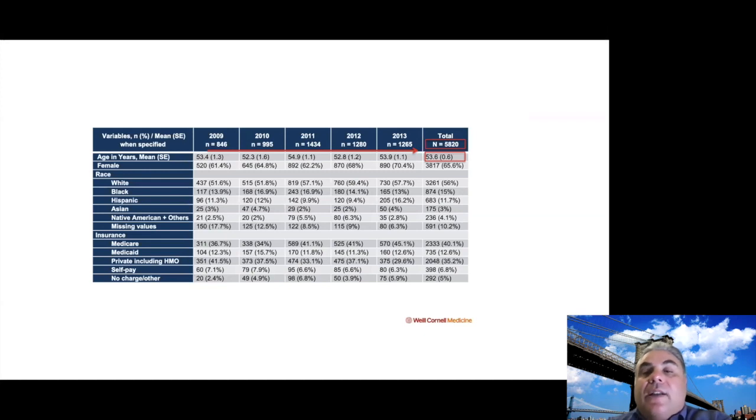So we found that the patients are hospitalized. I mean, we know it's a disease that starts in young adulthood or adolescence for the adult Still's disease, but many patients hospitalized are actually older. So we found that the mean age was 53 years. And of course, the majority were Caucasians. Next slide.